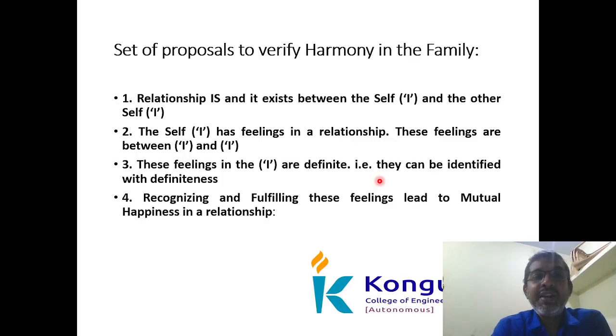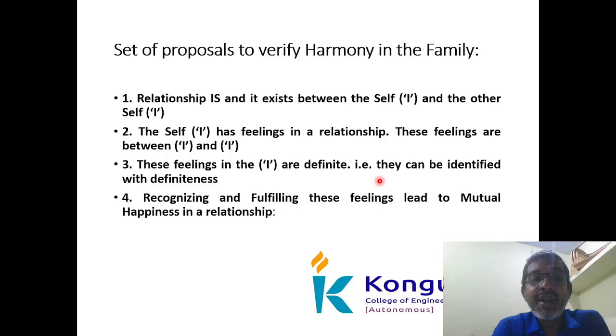So we have a set of proposals to verify the harmony in the family. Relationship is that which exists between the self and other self. It means myself and another person. That also belongs to the I only. The self, I, has feelings in a relationship. These feelings are between I and I. Of course, I am one person having a feeling, and another person in my family has a feeling; in their perspective that person belongs to I. So it is the feelings relationship between the I and I. These feelings are definite.